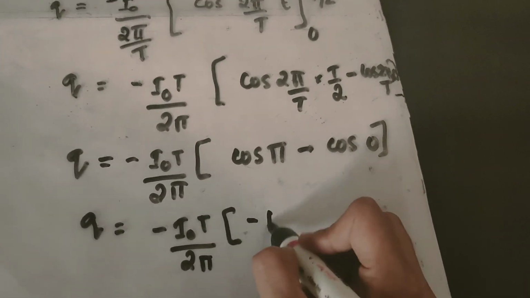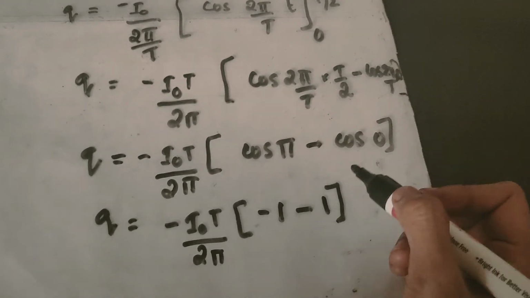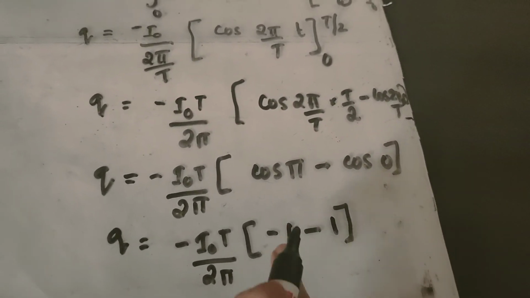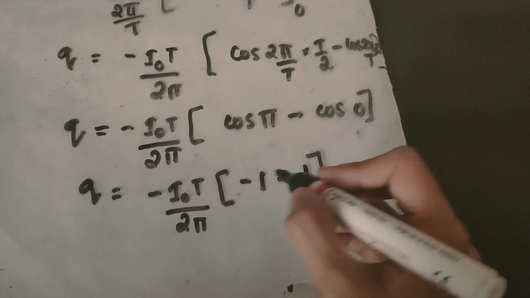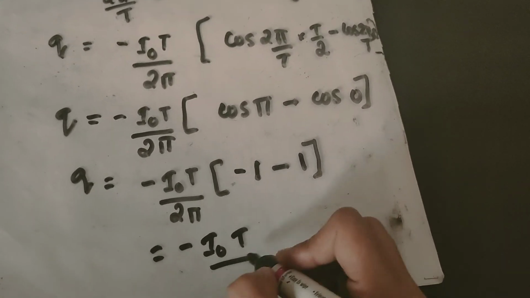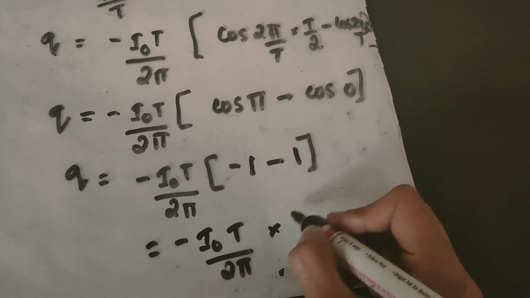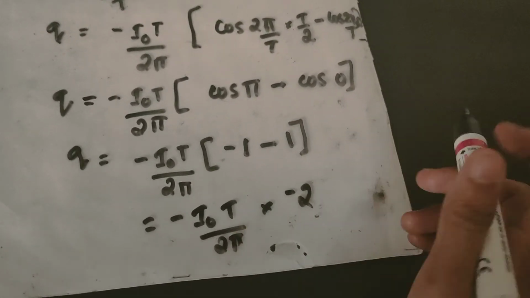Cos pi is minus 1, minus cos 0 is minus 1, which is equal to minus 2. So Q is minus I0 T divided by 2 pi into minus 2. 2 gets cancelled and negative into negative is positive.